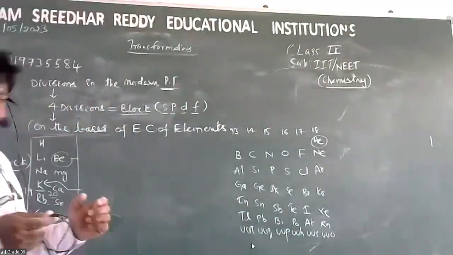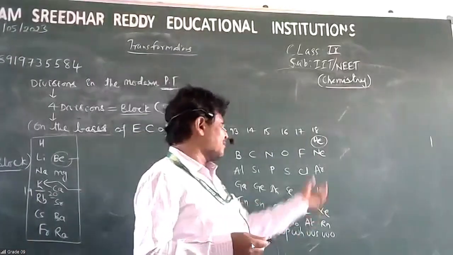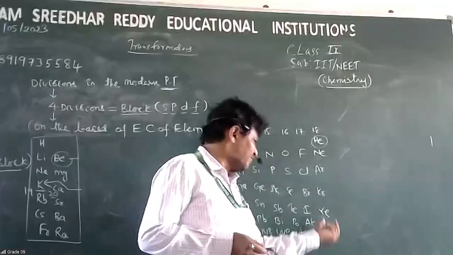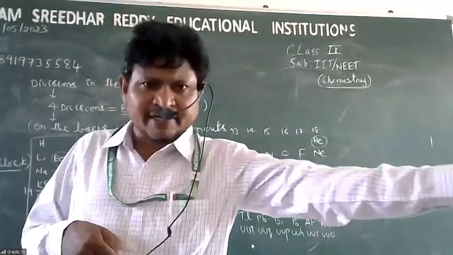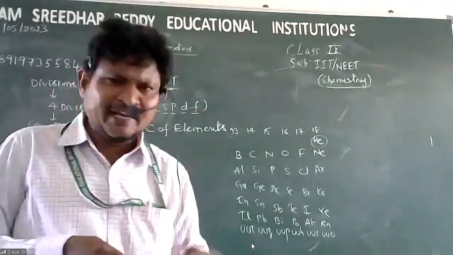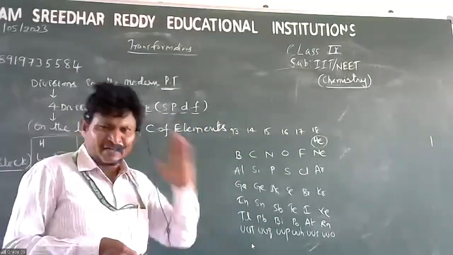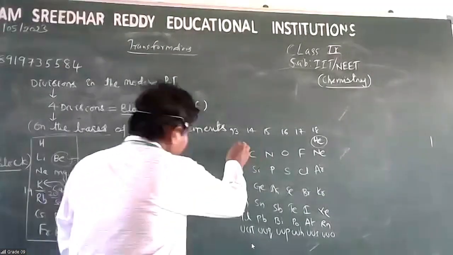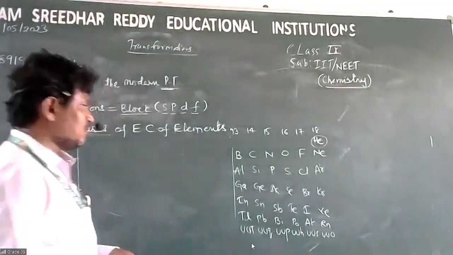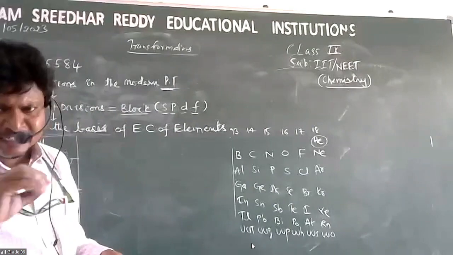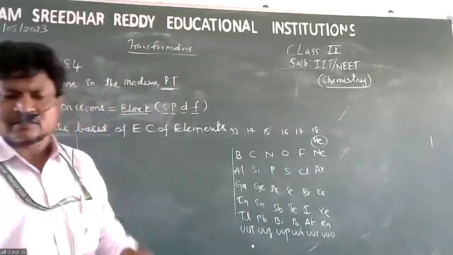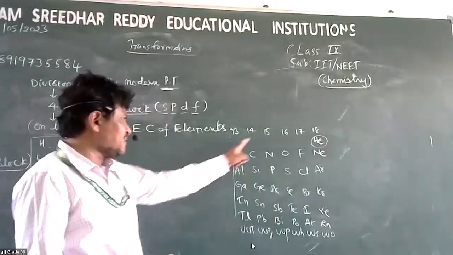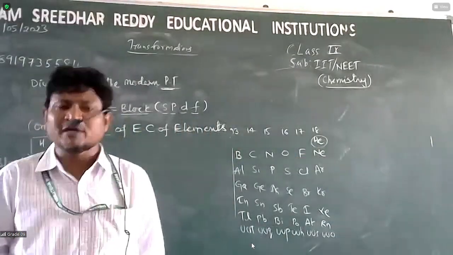Only to justify the properties of helium, it is kept along with the inert gases on the p block side. So helium is not a p block element. Be clear about this point. Now come to the point: totally these 36 elements, whatever element you take and write its electronic configuration, the last electron enters the p subshell. So these elements are considered p block elements.